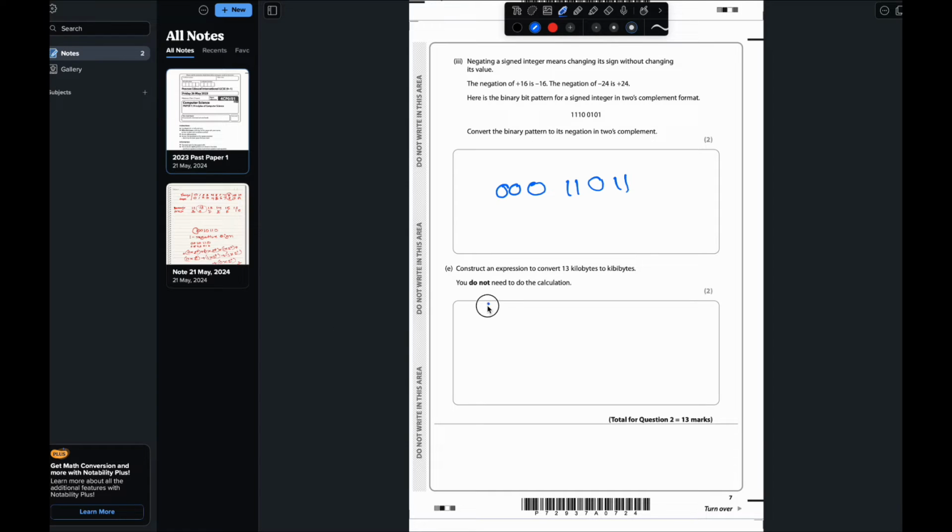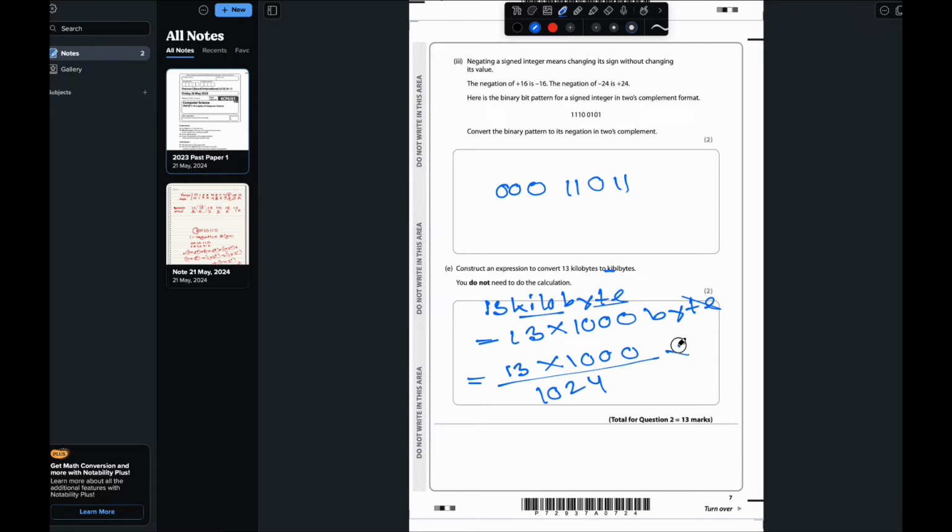So the first thing is we have 13 kilobyte, right? So how to remove this kilo? For that we have to multiply 13 by 1000, because we know kilo means 1000, right? Now it becomes byte. Okay, now we want to add kibi here. Kibi means 1024. So 13,000 is in byte, right? Hold this thing. If we divide it by 1024, then we will get it as kibibyte. Okay, so this one will be the answer.